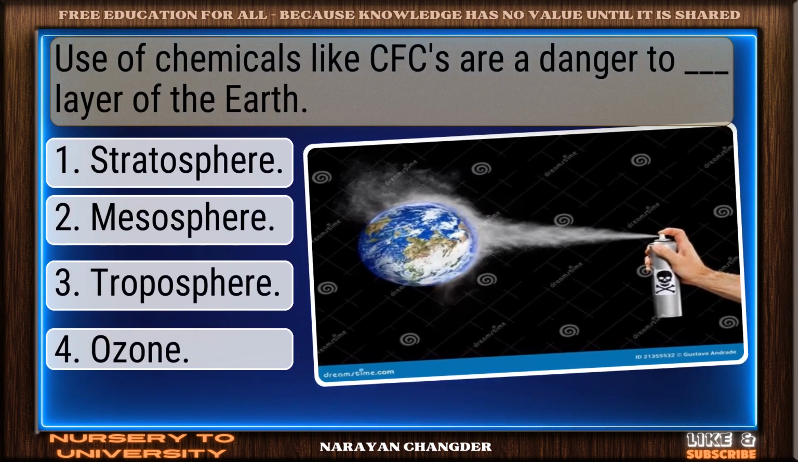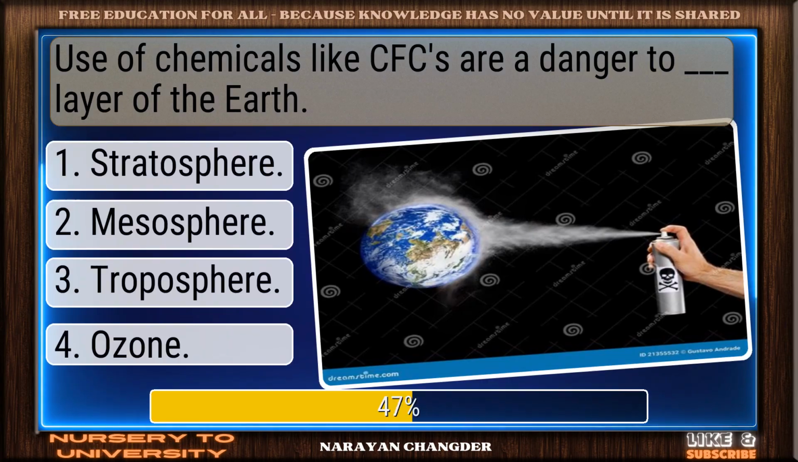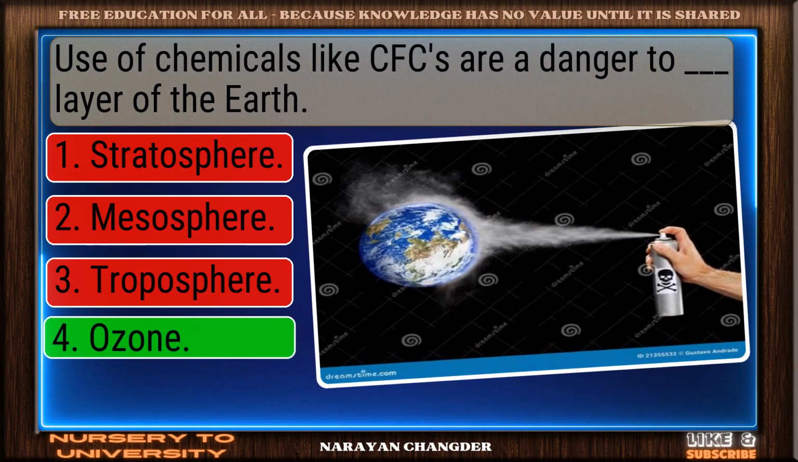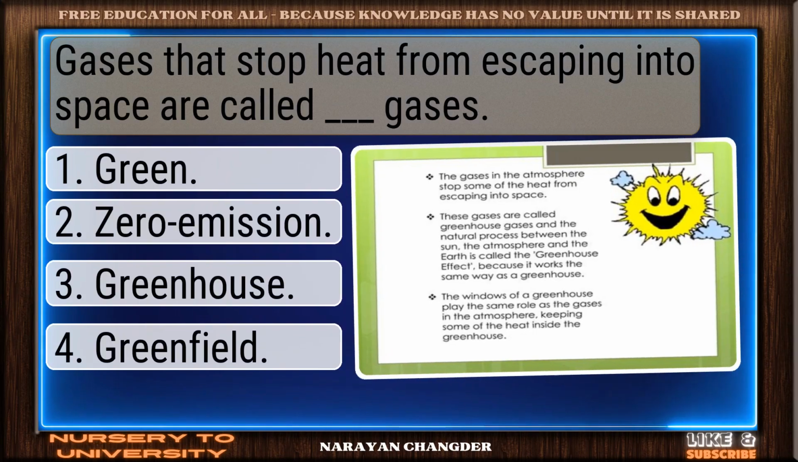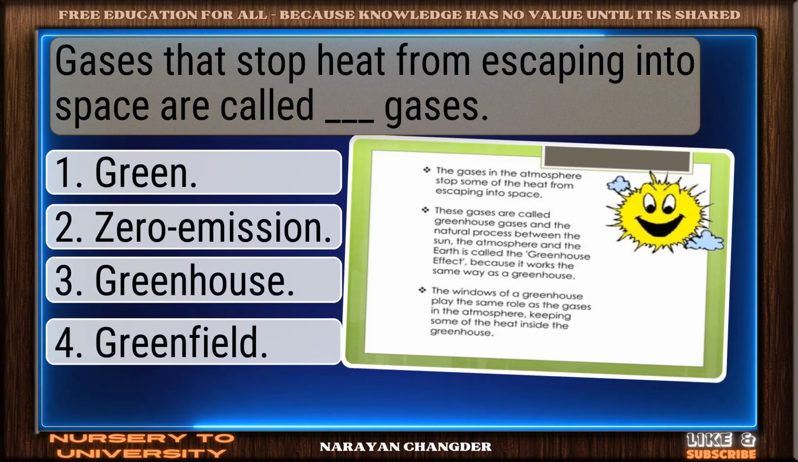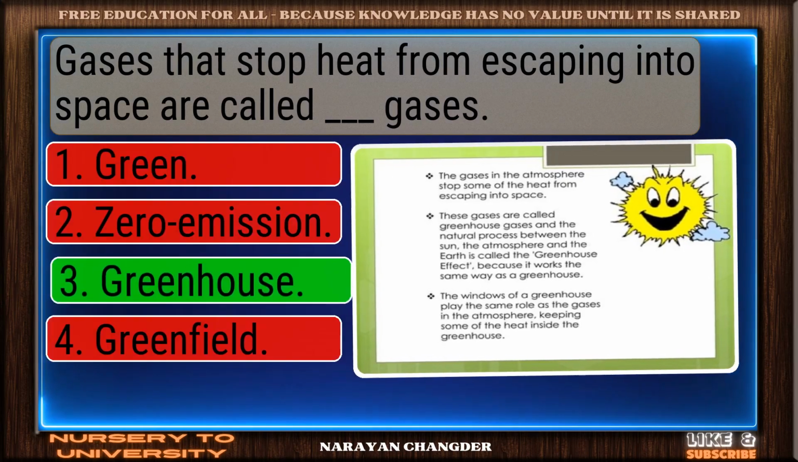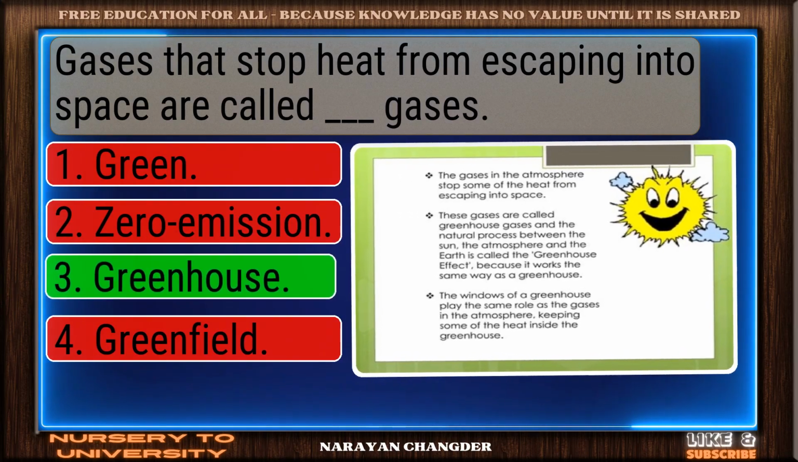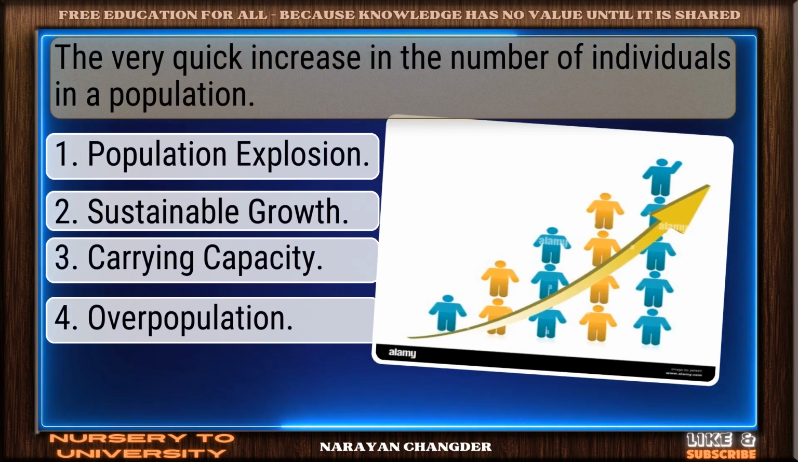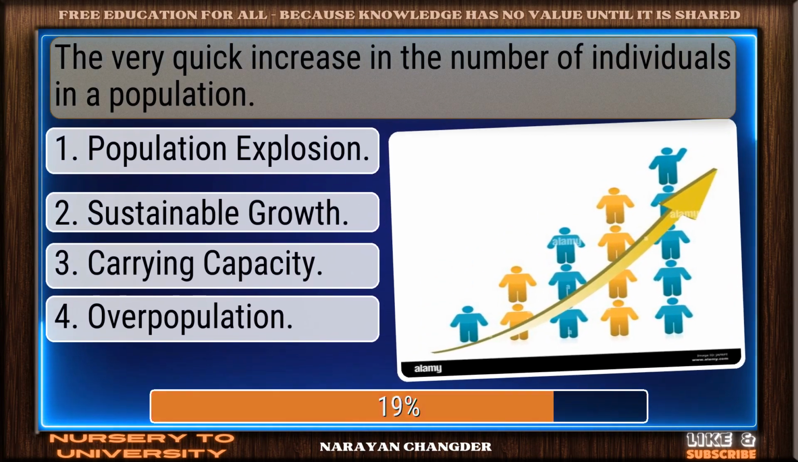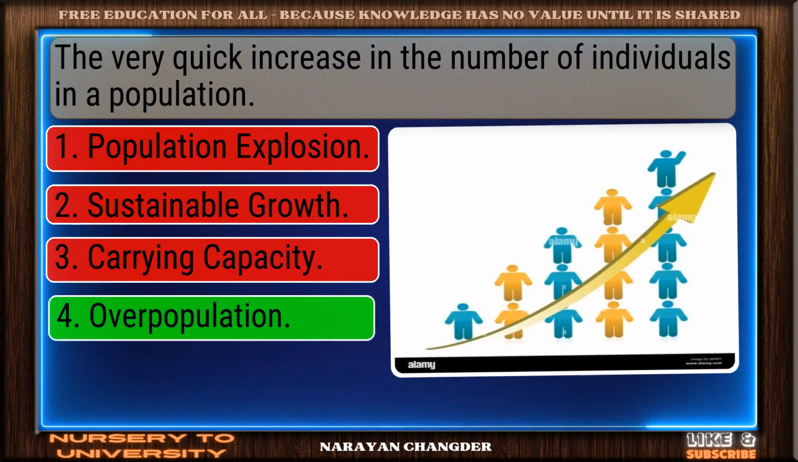Use of chemicals like CFCs are a danger to dash layer of the earth. Valid point. Ozone is true. Gases that stop heat from escaping into space are called dash gases. You chose greenhouse. Correct. The very quick increase in the number of individuals in a population. Strong choice. Overpopulation is right.